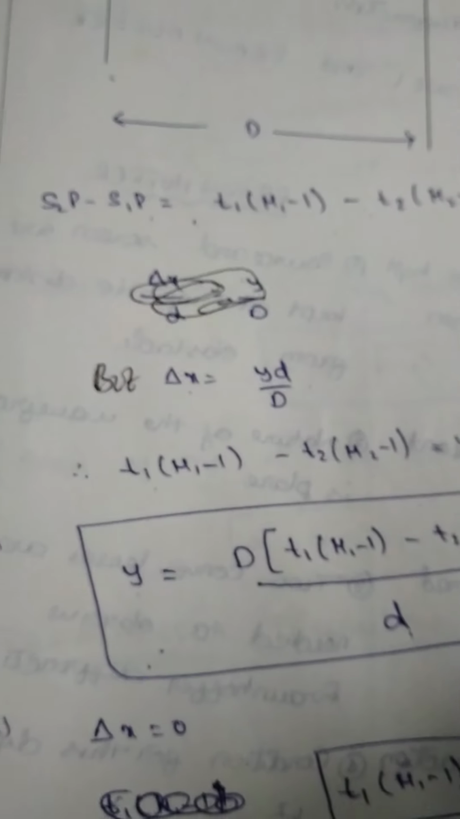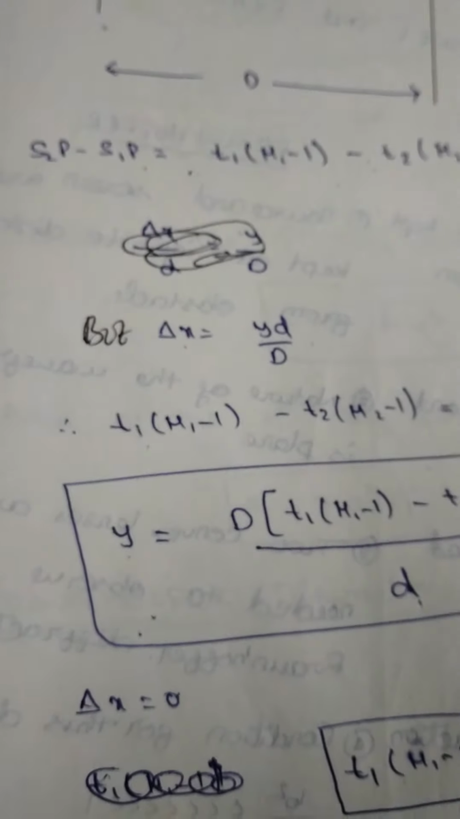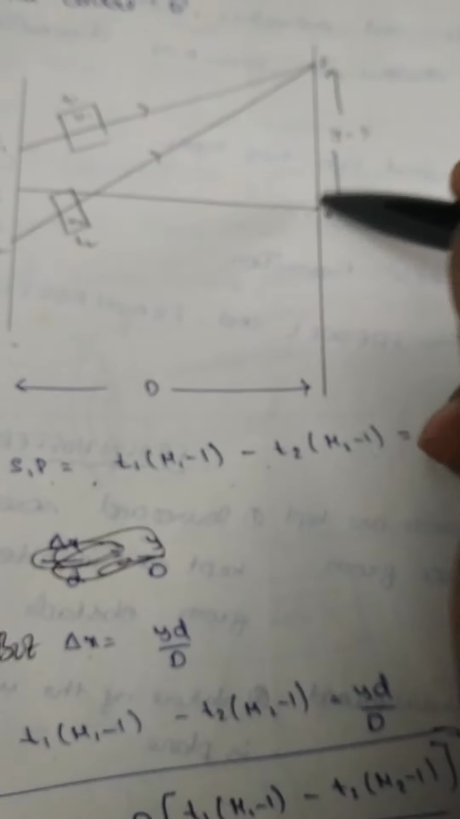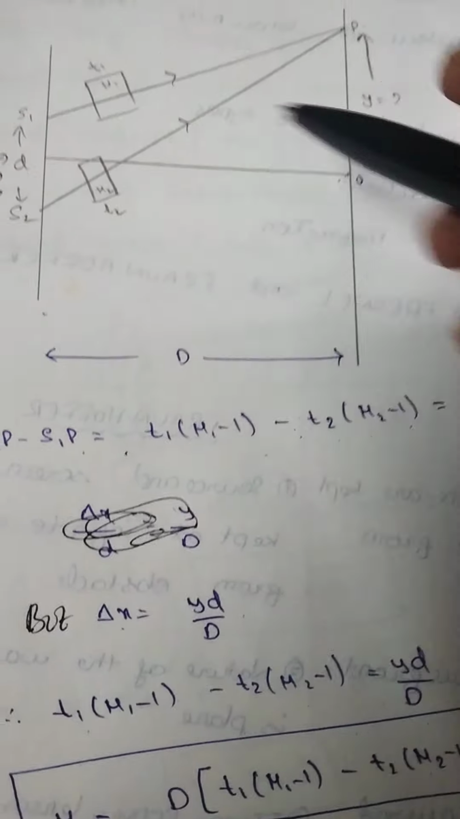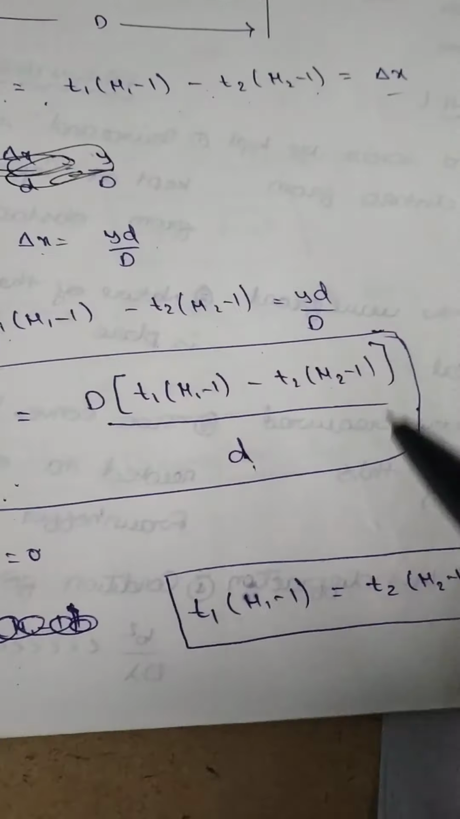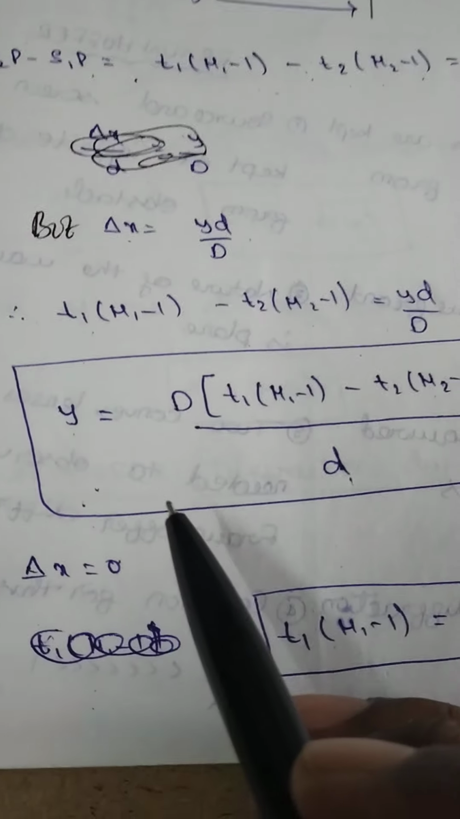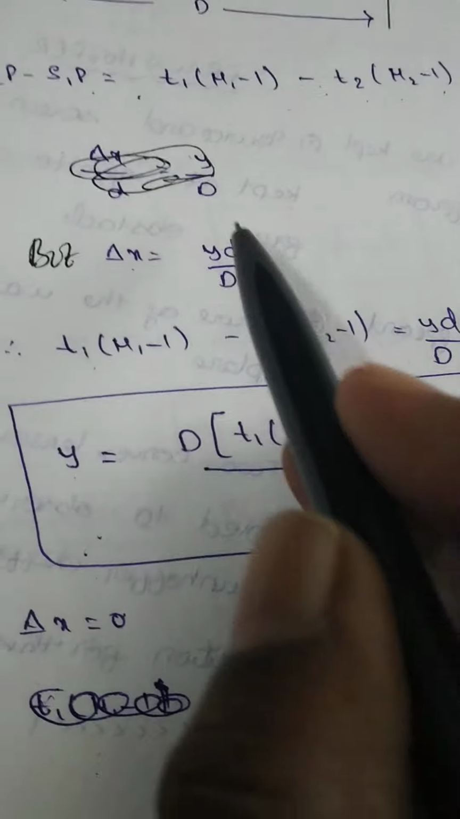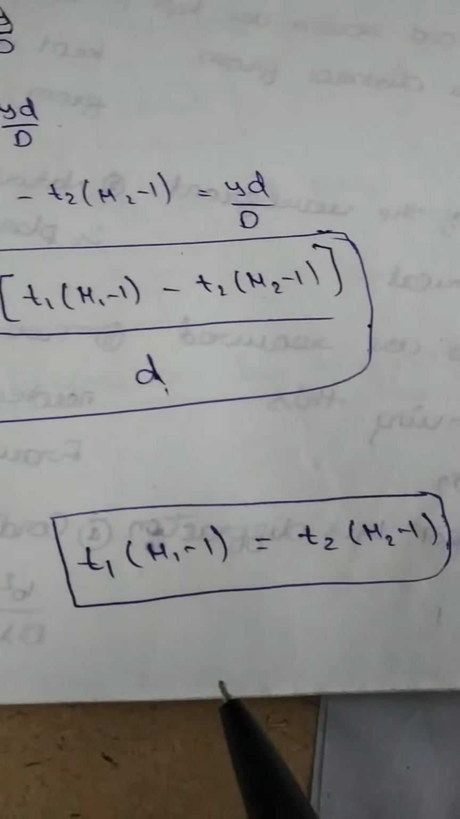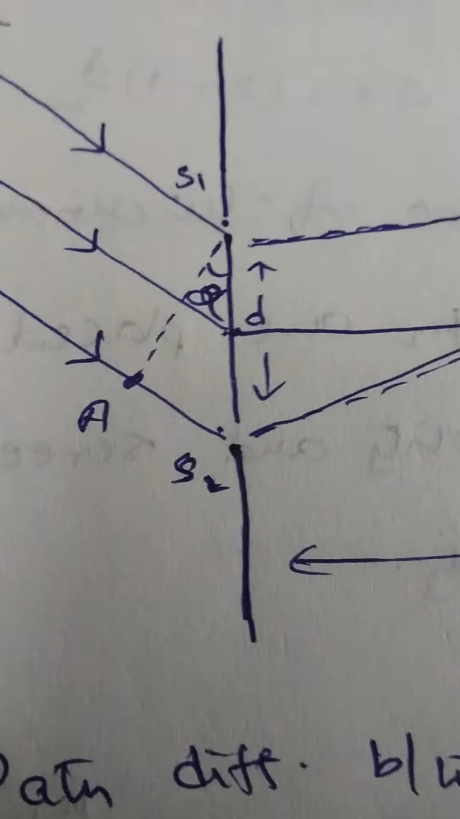Okay? Suppose delta x is equal to 0, the effective path difference is equal to 0, which means there is no shift of the central bright band on the screen. By introduction of these two, the effective path difference is zero and the central bright band is also formed at the point. In that situation, S2P minus S1P is equal to delta x is equal to 0. Therefore, t1 into (mu1 minus 1) is equal to t2 into (mu2 minus 1).